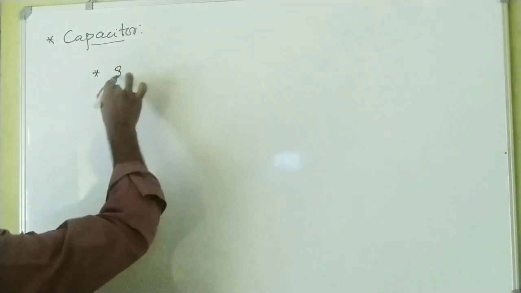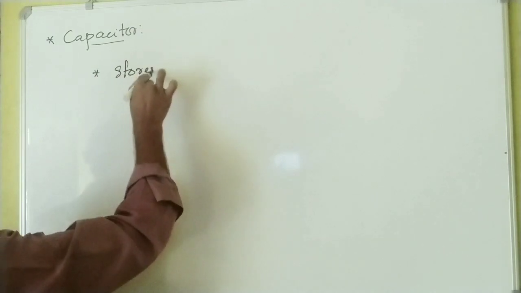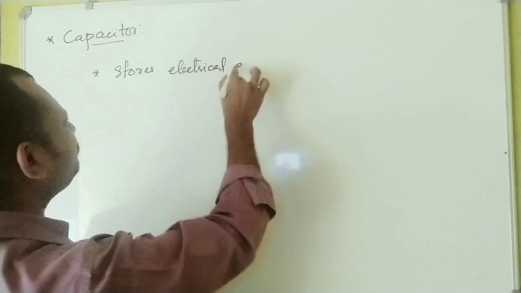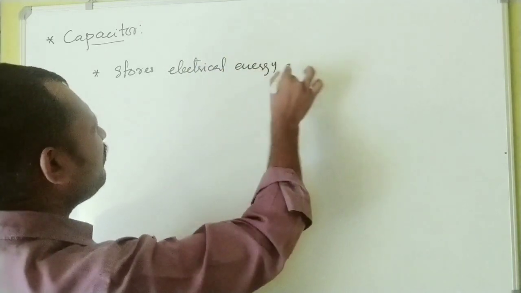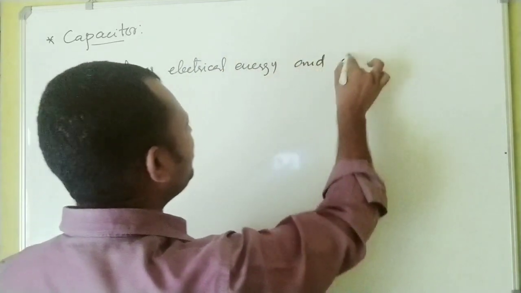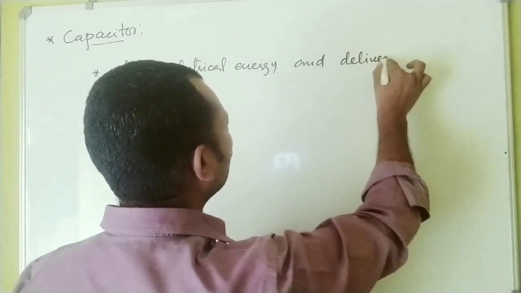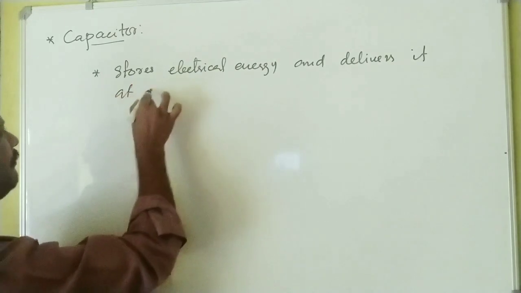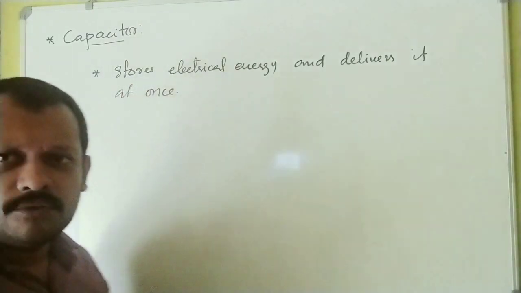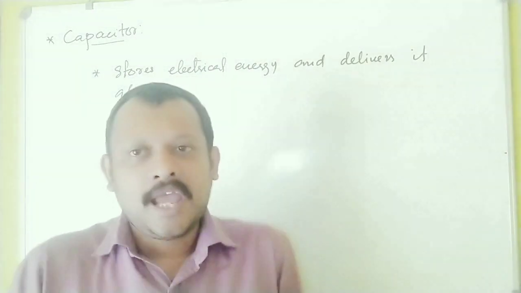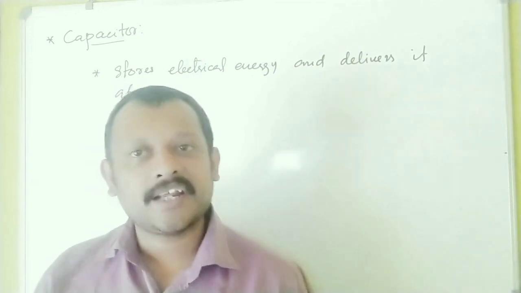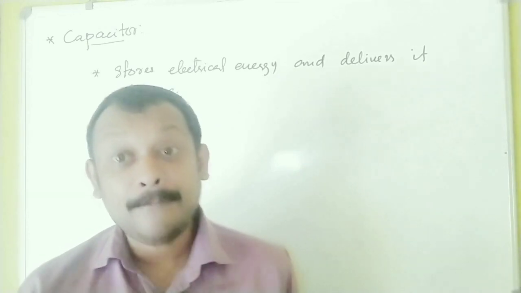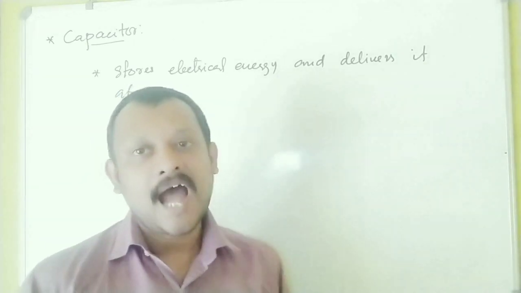A capacitor is a device that stores electrical energy and delivers it at once. What does that mean? A capacitor is a device that stores electrical energy and delivers it at once. At once or immediately. That is what I mean with the at once.